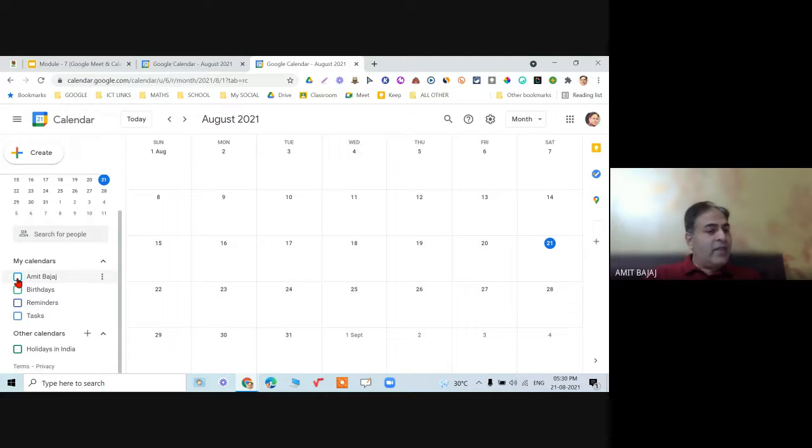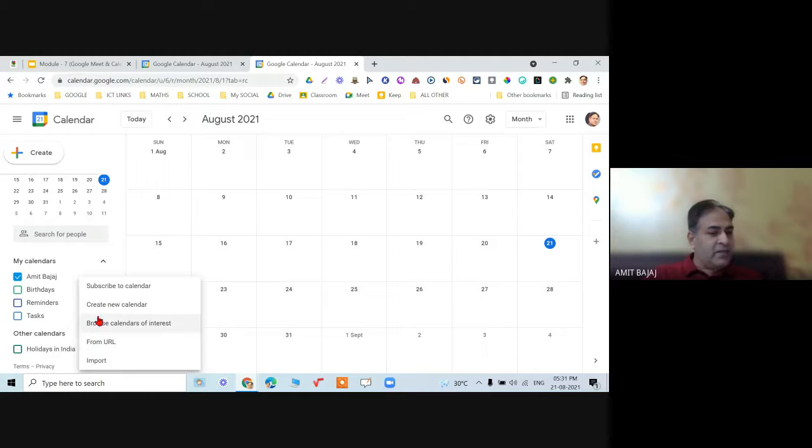Now how can I plan any event? So select the calendar, or let me do one thing. Let me create a new calendar. Let's begin with creating a new calendar. So on the other calendars, please see this option of plus. This is very important. Definitely it will be asked in the examination. Create a calendar with some specific name. So let me click on this plus sign.